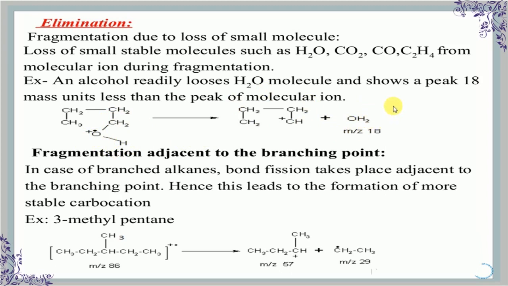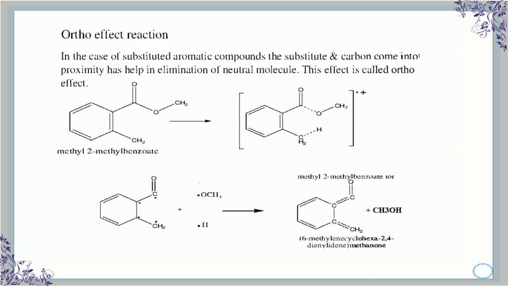So, the ortho effect reaction. In the case of substituted aromatic compounds, when the substituent and the carbon come into proximity, this helps in the elimination of neutral molecules. This effect is called the ortho effect. In this example of methyl 2-methylbenzoate, it gets converted into the molecular ion, where bond breaking takes place and it forms radicals, and there is a removal of CH3OH.